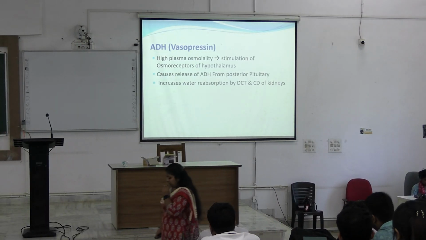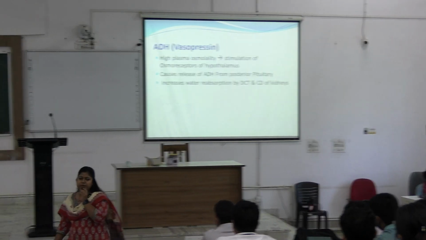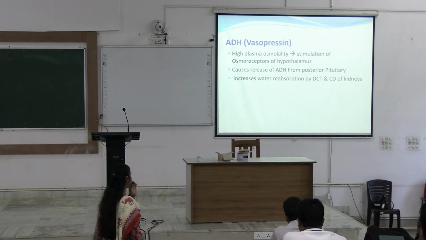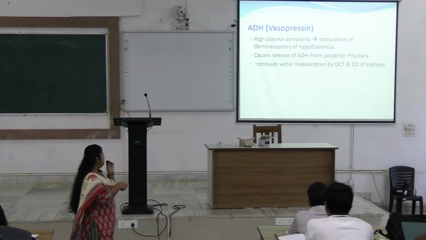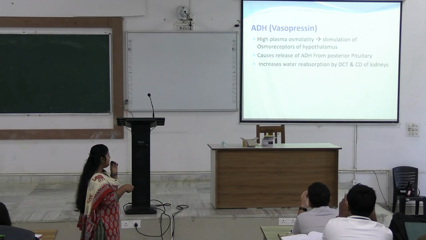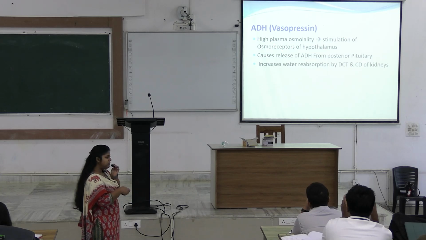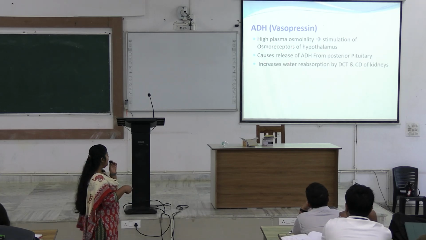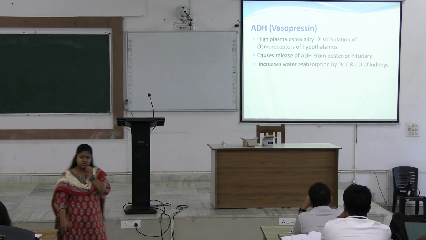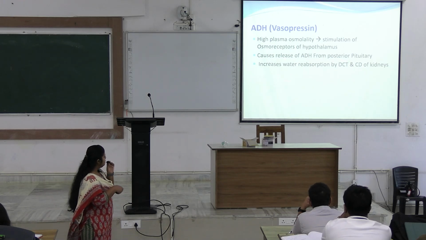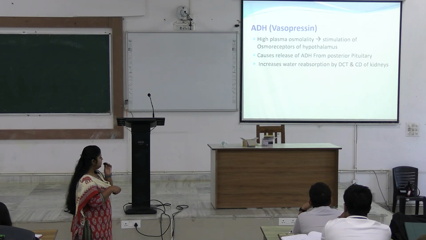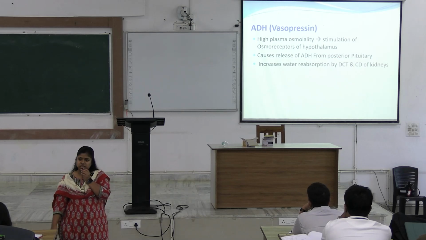Now ADH. I have already said, ADH is antidiuretic hormone, also known as vasopressin. High plasma osmolality stimulates the osmoreceptors of the hypothalamus, and the hypothalamus causes the release of ADH from the posterior pituitary, which leads to reabsorption of water and sodium in the DCT and collecting duct.